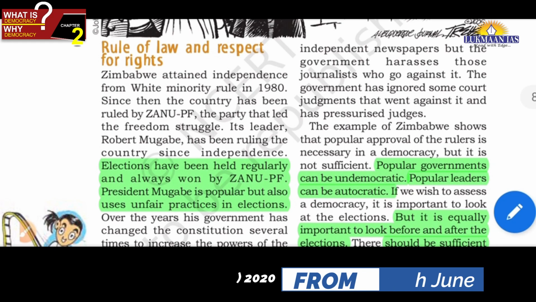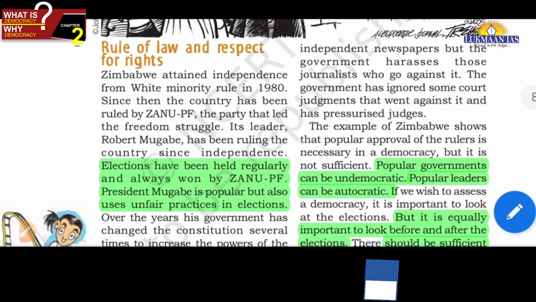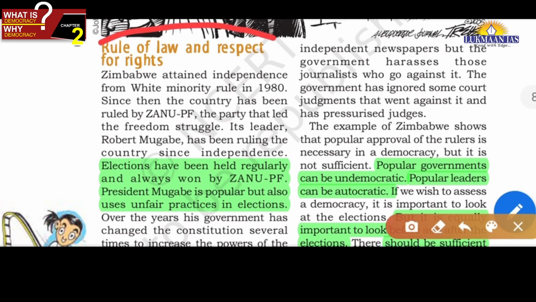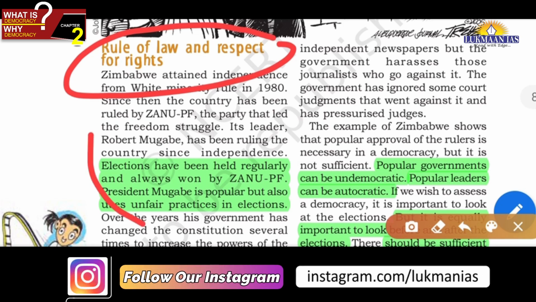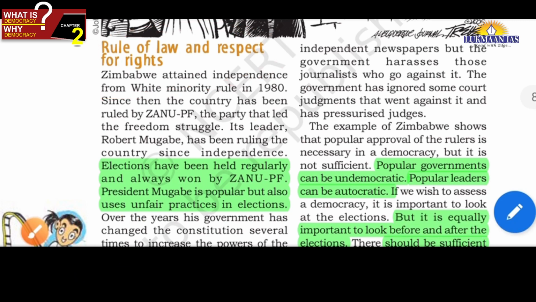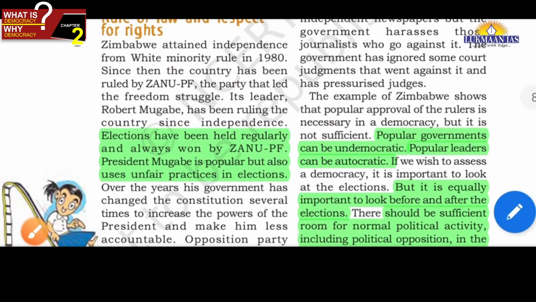Anyways, the next aspect is rule of law and respect for rights. Rule of law means the government should obey the rules, the constitutional provisions, the constitutional limits imposed on them, friends. This is very important. And one example from Zimbabwe has been given. You can see how elections are held regularly when you read this. And Mugabe is also popular, but also uses unfair practices in elections.